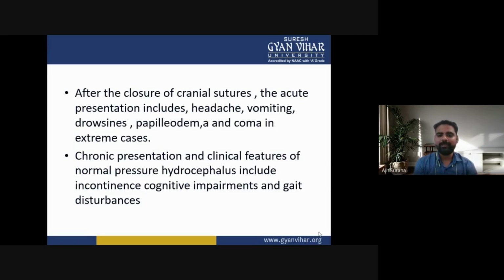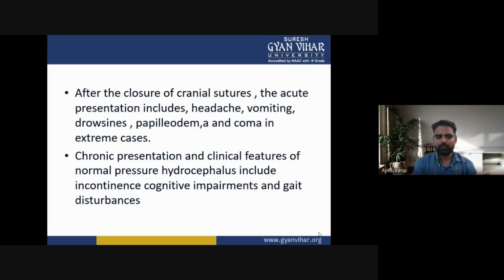After the closure of the cranial sutures, the acute presentation includes headache, vomiting, drowsiness, papilledema, and coma in extreme cases. Chronic presentation in normal pressure hydrocephalus includes incontinence, cognitive impairment, and gait disturbance.